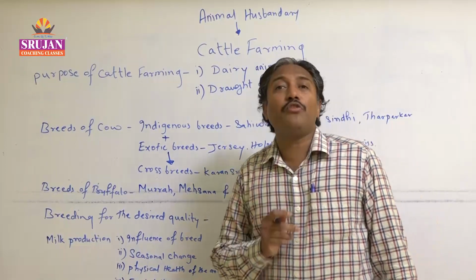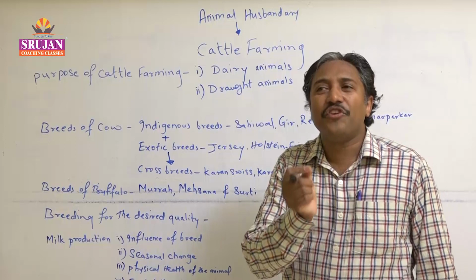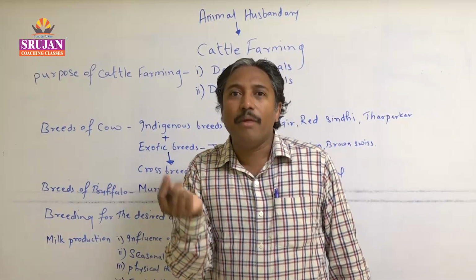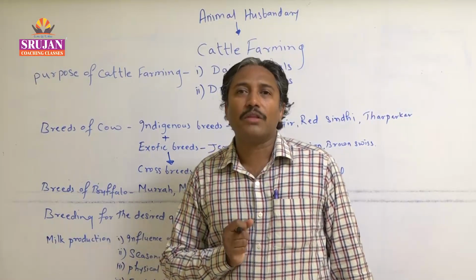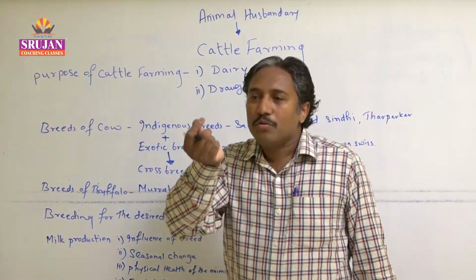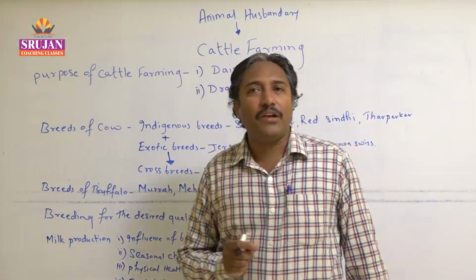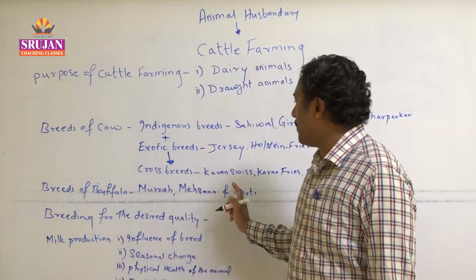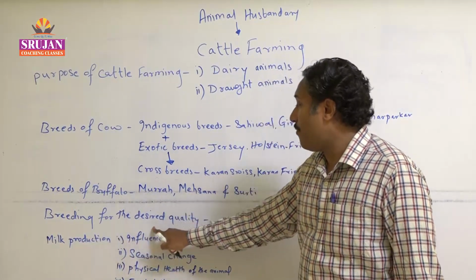और artificial जो method होती है, that is known as the artificial insemination method. So we can take out the semen from the male cow, from the bull, and that is inserted into the female genital tract of the female cow. In this way we are able to obtain the crossbreed, और ये breed for the desired quality होता है.